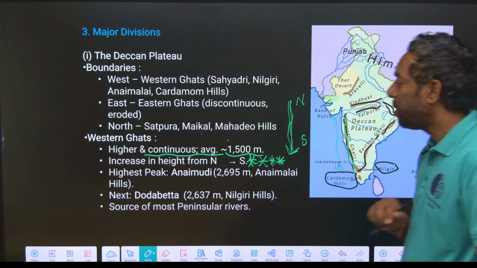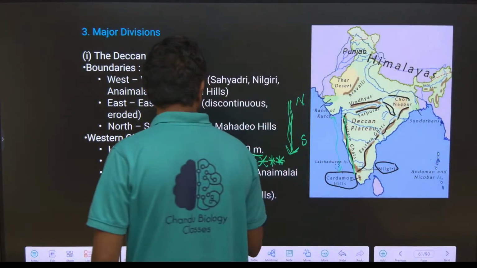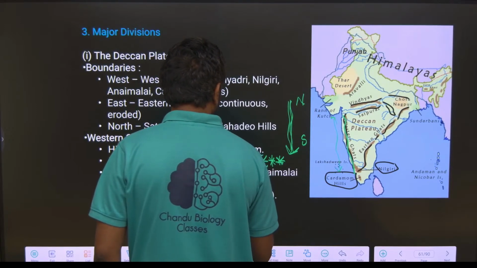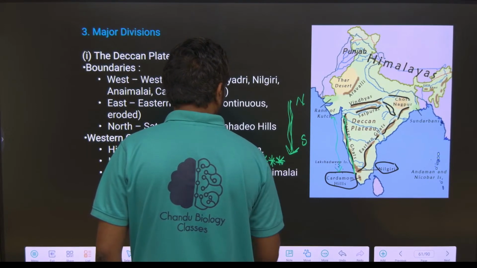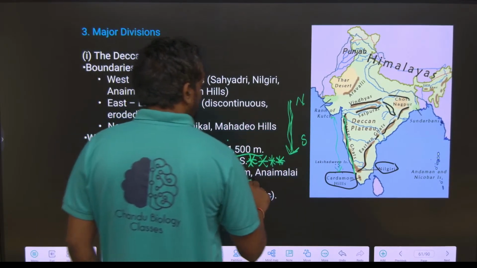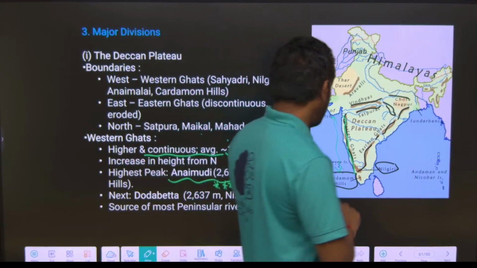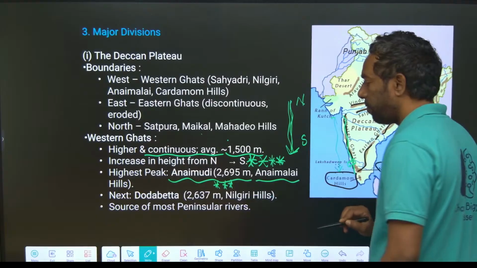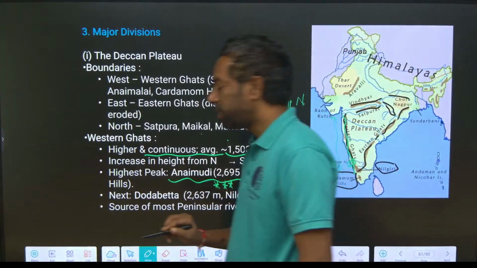The highest peak is Anamudi. This is important for the exam, guys. The highest peak in the Western Ghats is Anamudi. We can call it the Annamalai Hills. Here is the place, guys, Anamudi. Next highest is Doddabetta.